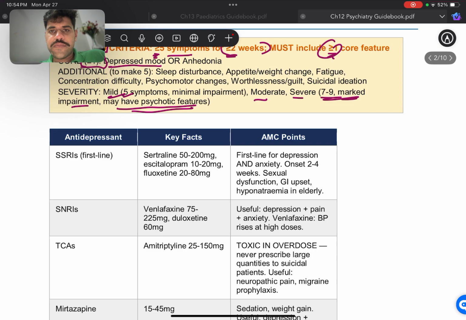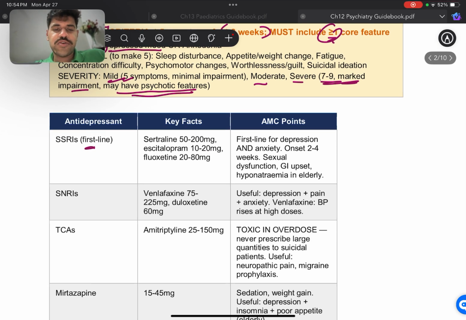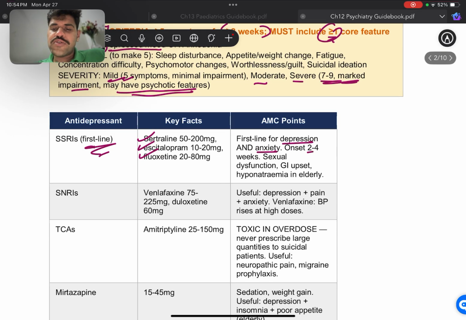All right, now coming up to the treatment. Now, the treatment would be antidepressants. SSRIs are always first line, with sertraline, escitalopram, and fluoxetine. They are the ones that are given most commonly. Now, these are first line for both depression and anxiety, and their onset usually takes 2 to 4 weeks. So, if a patient comes in earlier than that time and says that they don't see any difference, you tell them, okay, continue taking the medicine for another week.